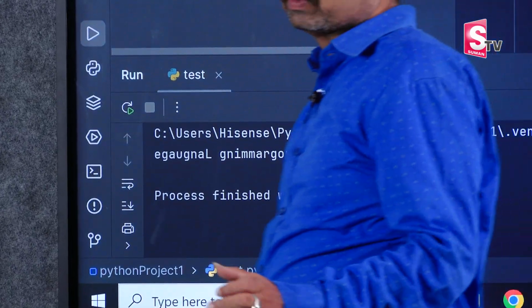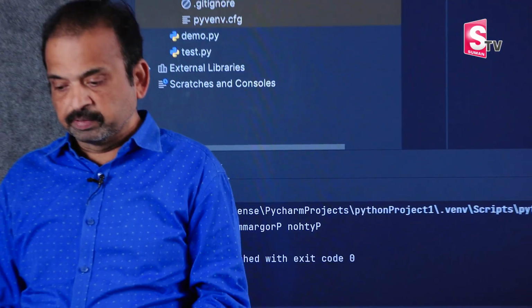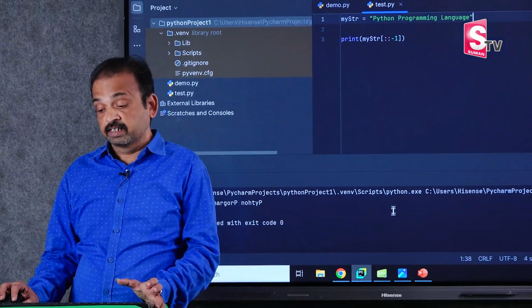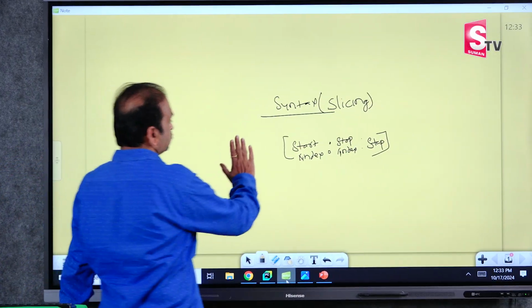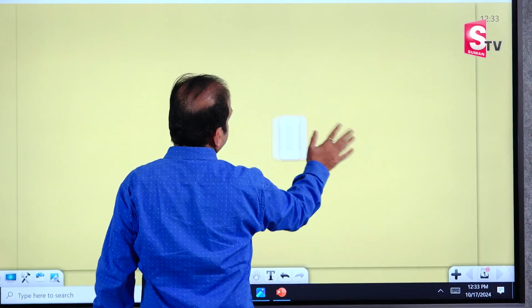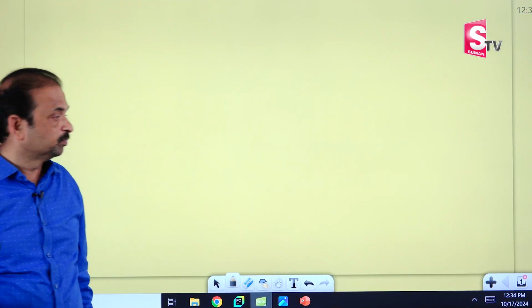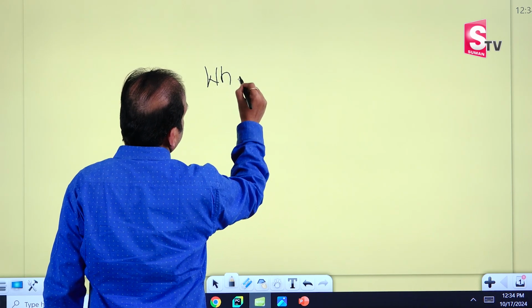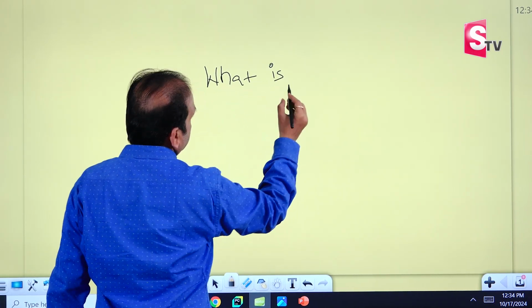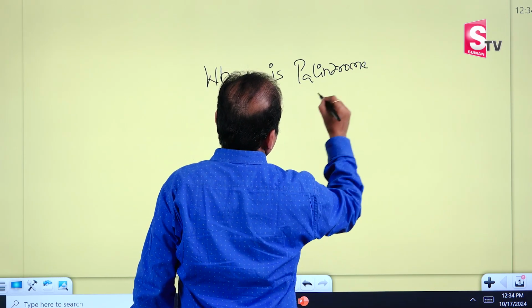Now, based on this, what will we do? We'll write one program to check whether the given string is a palindrome or not. Now, what is a palindrome? We'll write a simple program. You should know what a palindrome is. Palindrome strings or palindrome numbers are there. What is a palindrome? Palindrome string.